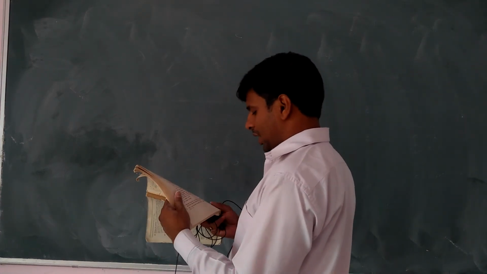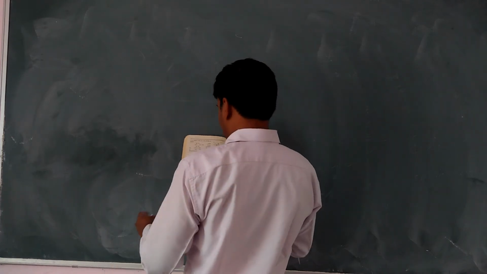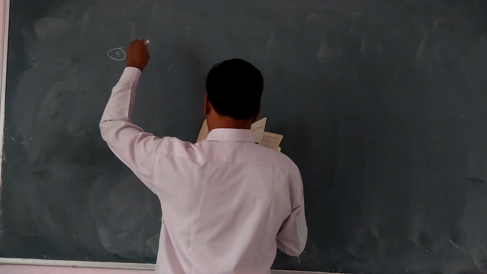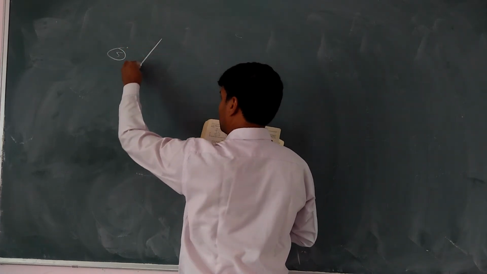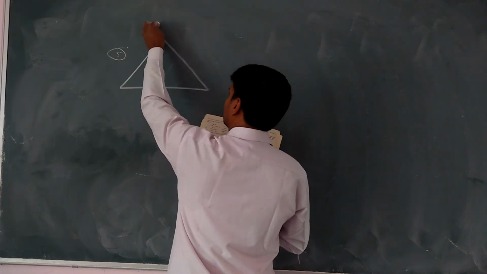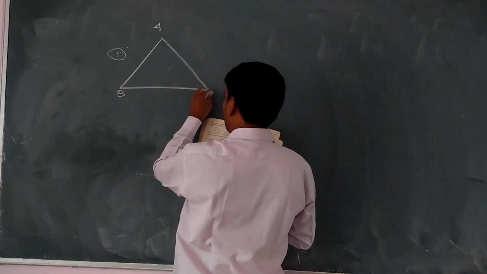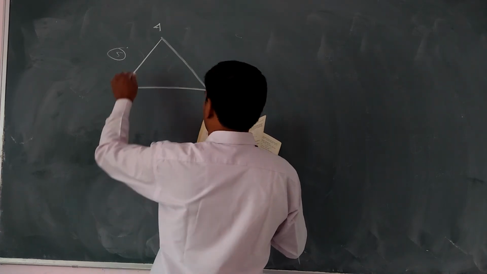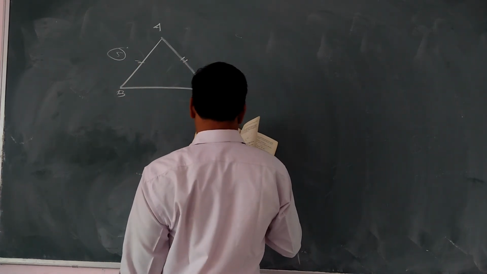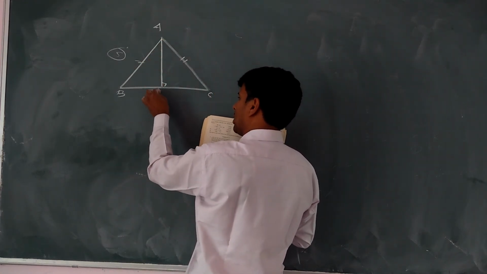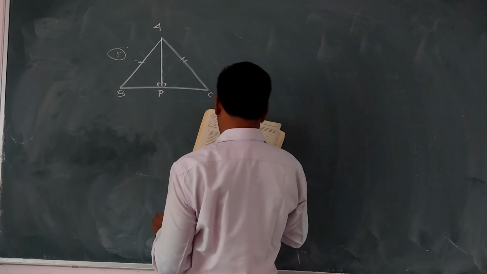Draw AP perpendicular to BC and prove that angle B equal to angle C. In triangle ABC where AB equal to BC. Draw AP perpendicular to BC.